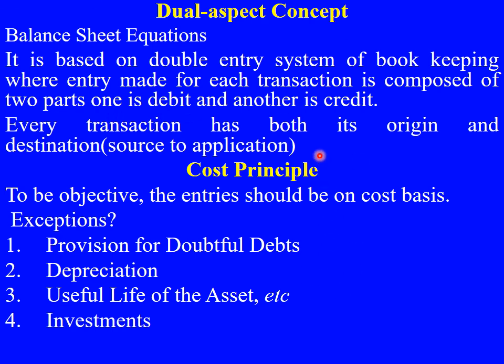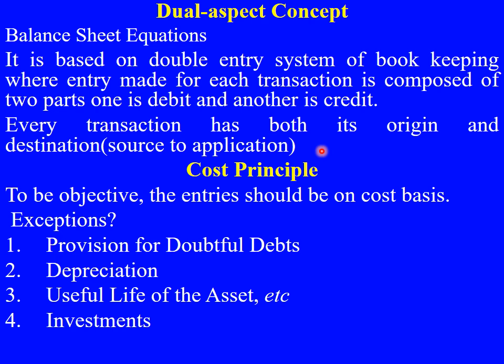Say for example, if you have purchased a machine, then the machine comes to your organization as an asset, but against that you need to pay cash, isn't it? So we have to see the effect of a particular transaction. Here the transaction is the purchase of a machine, but that purchase of a machine leads to two effects.